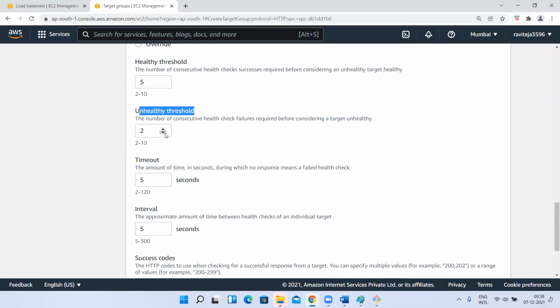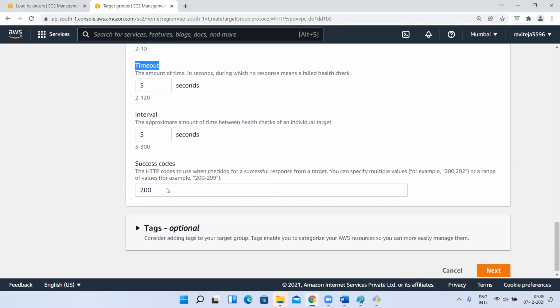Yes, sir. So if it is unhealthy 2 times, then it will consider it unhealthy. And in that duration of 5 seconds, for example, at this moment it went to check the healthiness of the instance. Next, after 5 seconds, it has to go again. So if in that time it is not receiving any response, I have given a timeout. My load balancer went to check the healthiness of the instance, but the instance is not responding. If that instance doesn't respond for more than 5 seconds, which is the timeout I'm giving, I have to consider that as a failure.